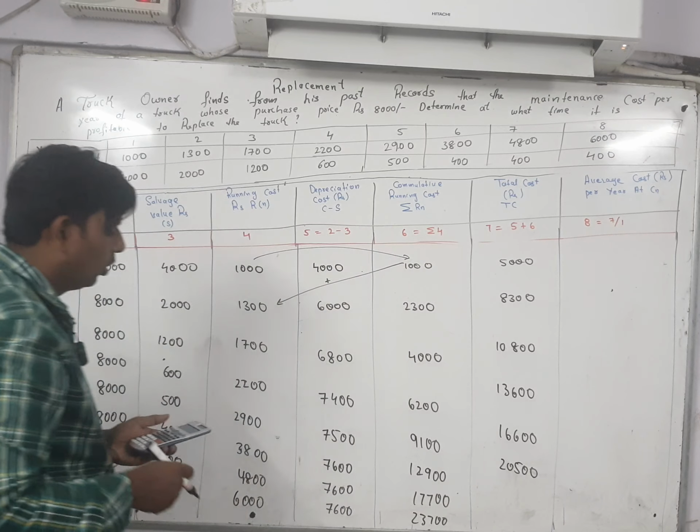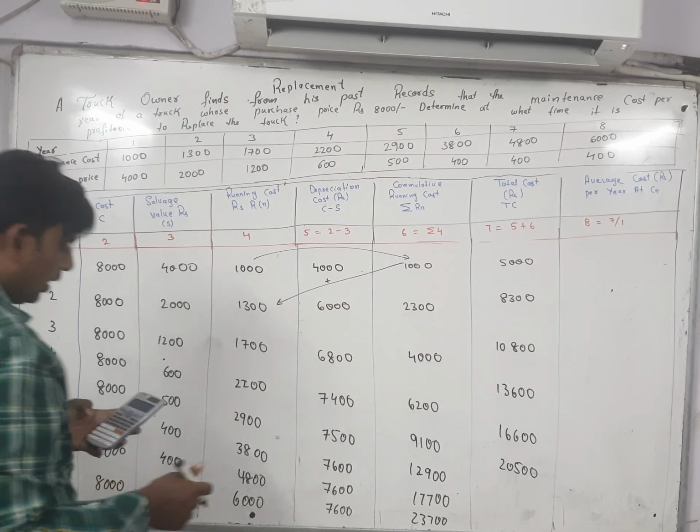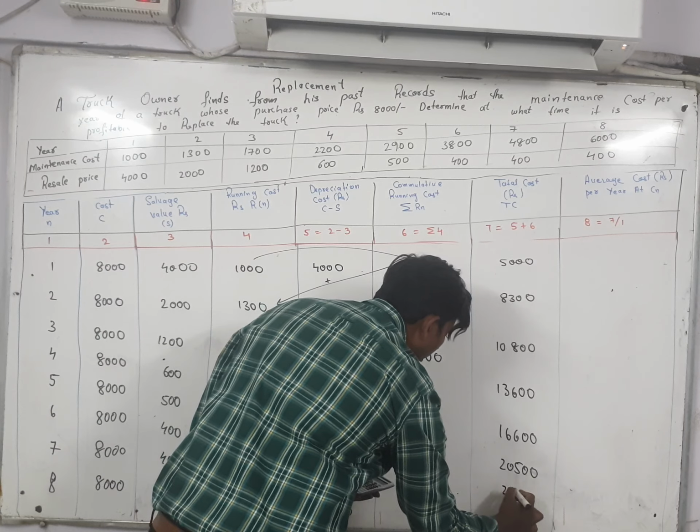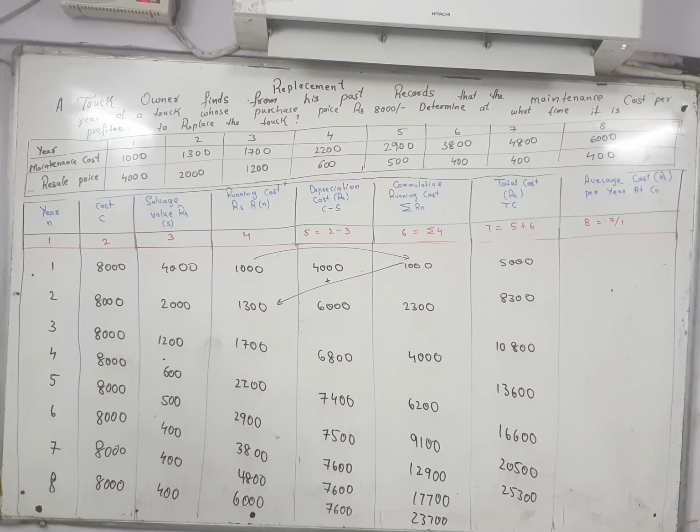Next one, 7600 plus 17700. How much you are getting? 25300. Next one is 7600 plus 23700.